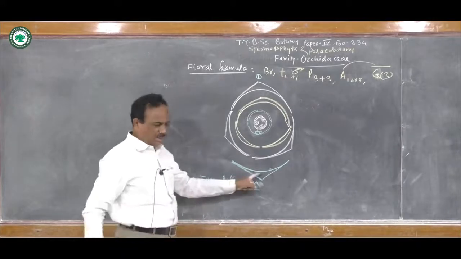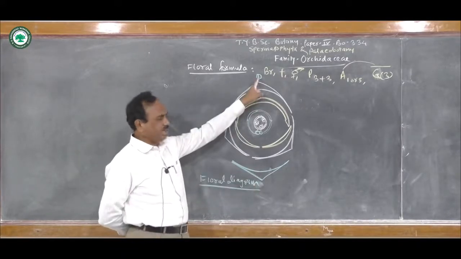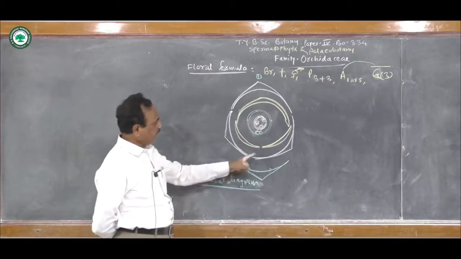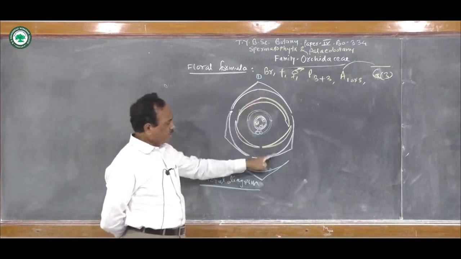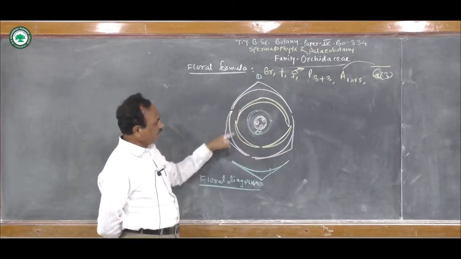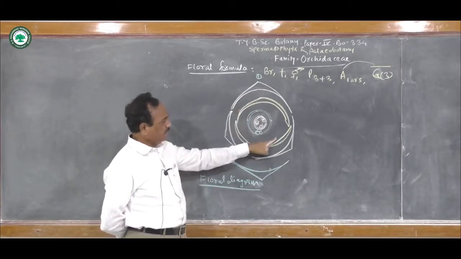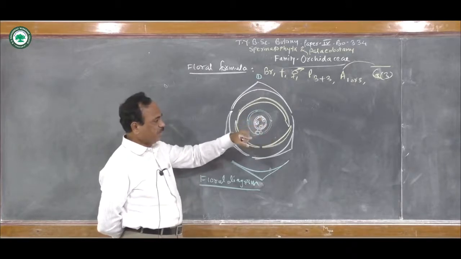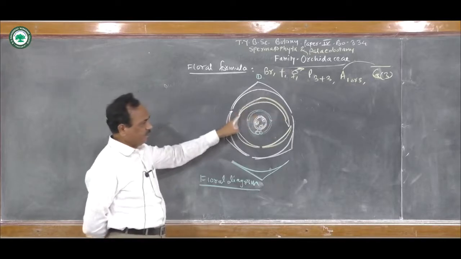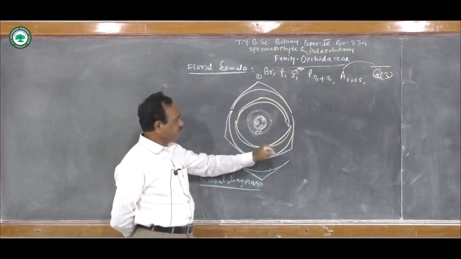So here the flower is bracteate, zygomorphic, bisexual, both Androecium and Gynoecium are present. Perianth consists of 6 tepals in 2 whorls, in outer whorl 3, in inner whorl 3. Out of the 3 tepals of the inner whorl, one is large in size and gets modified into a labellum.